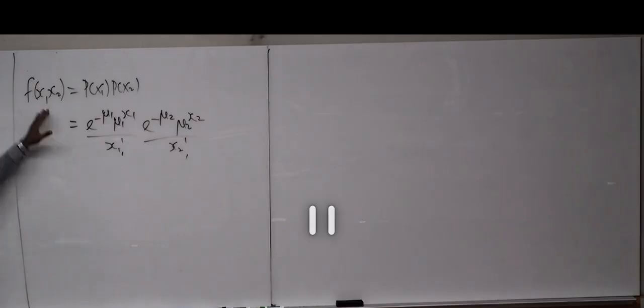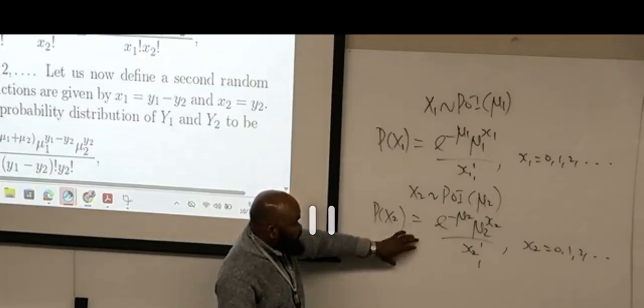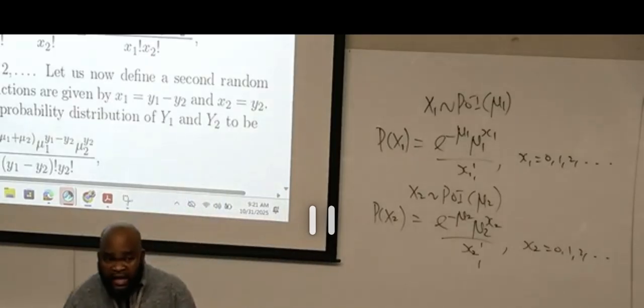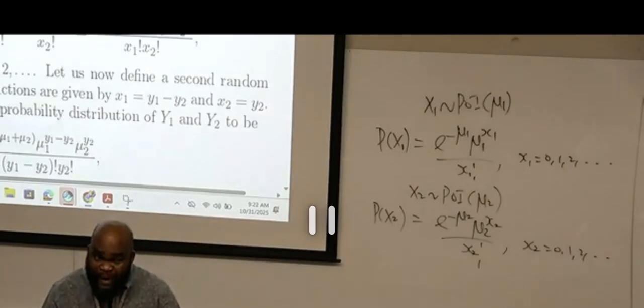Whenever we're working with two variables, we need a joint distribution. Either you are given the joint distribution, or you are given the marginal distributions and the information that x1 and x2 are independent.